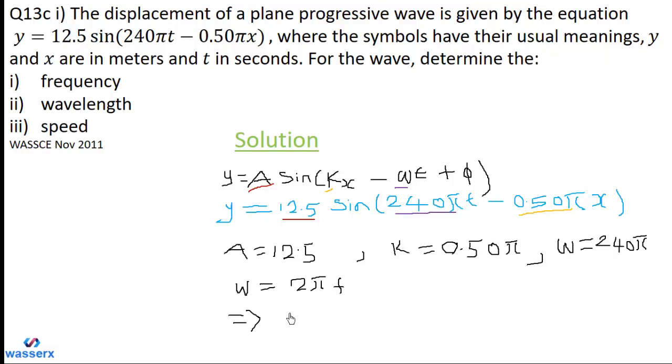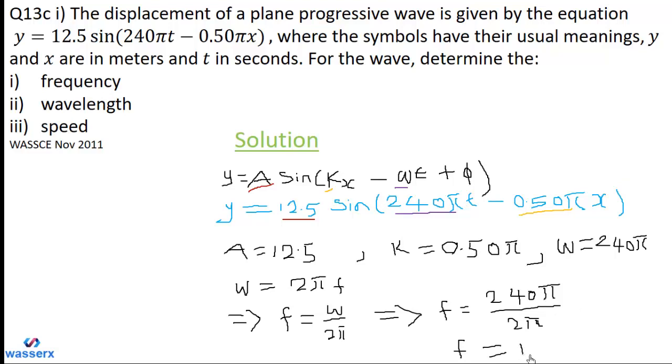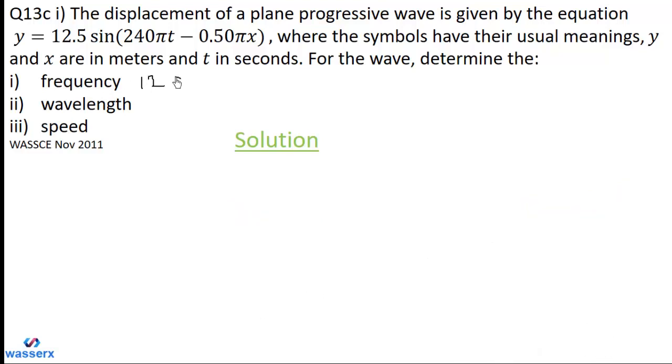We can solve for the frequency to obtain omega over 2 pi. Let us do the substitution to get omega is 240 pi over 2 pi. When we simplify this, you get 120 hertz. So the frequency is 120 hertz.